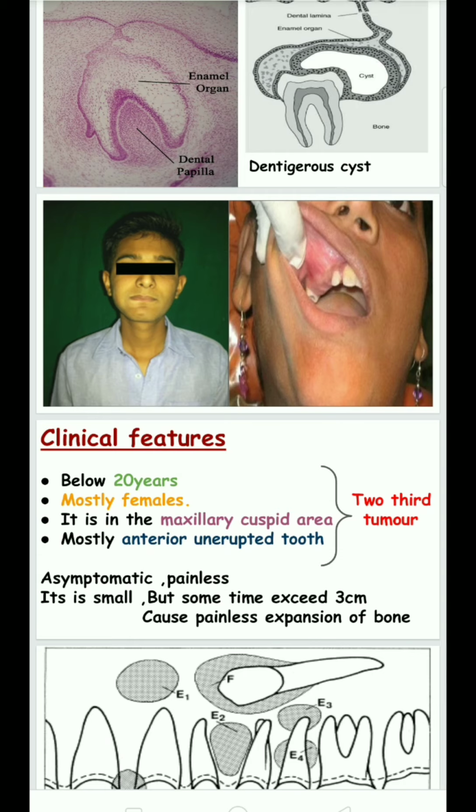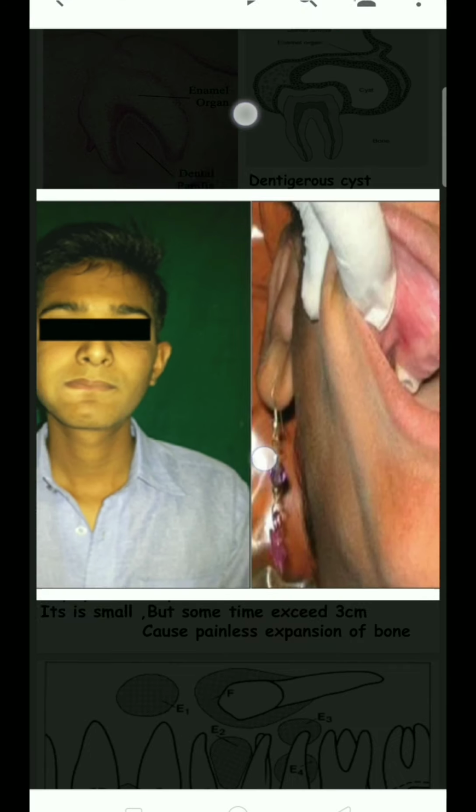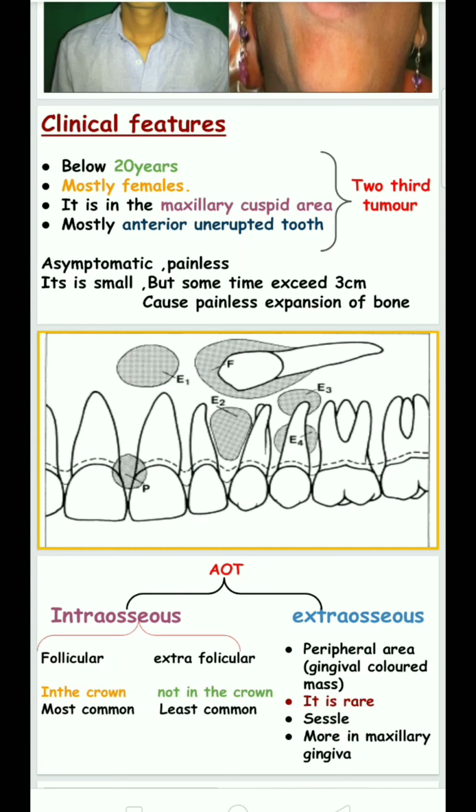Two-thirds of cases have an unerupted tooth. So it is called the two-thirds tumor, and it is asymptomatic and painless, but sometimes it exceeds about 3 cm and causes painless expansion of the bone.